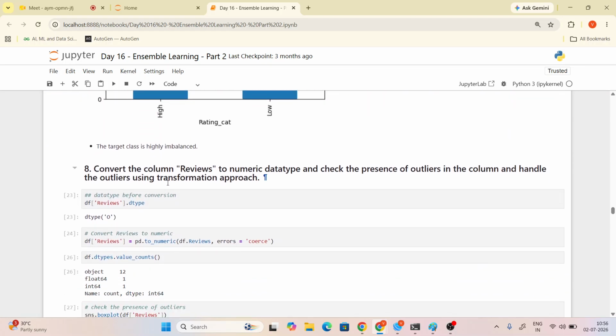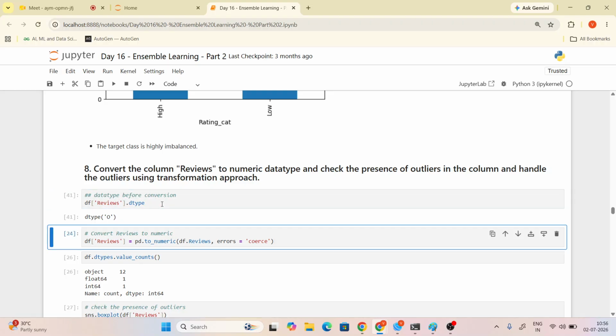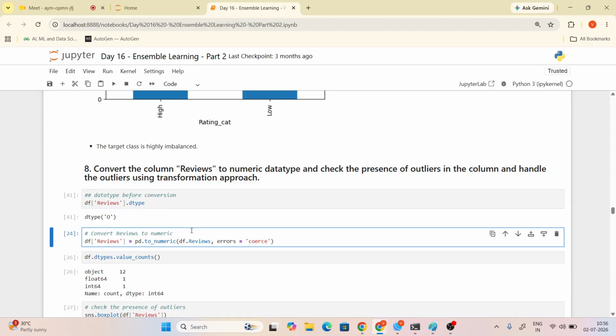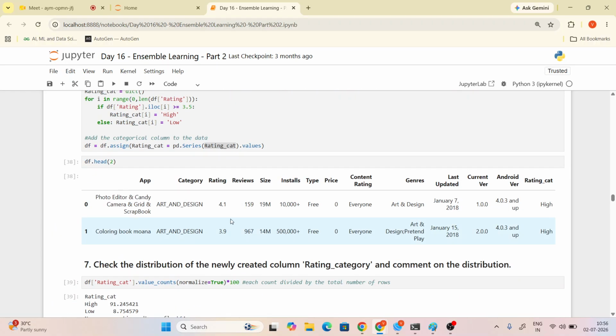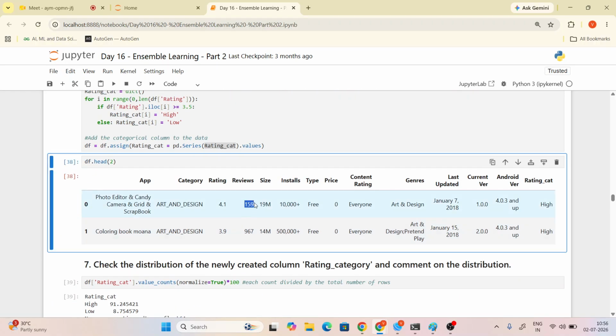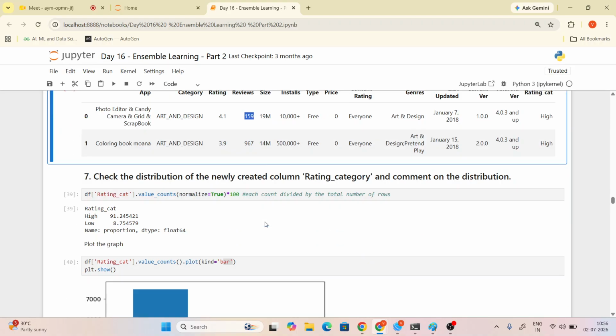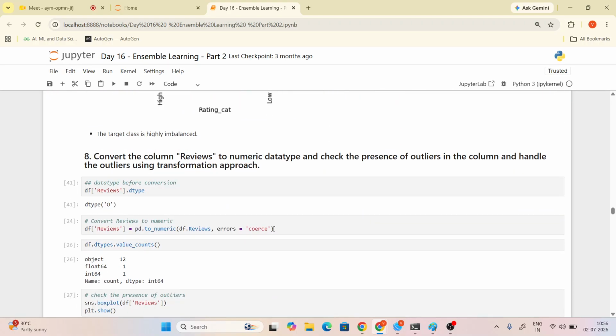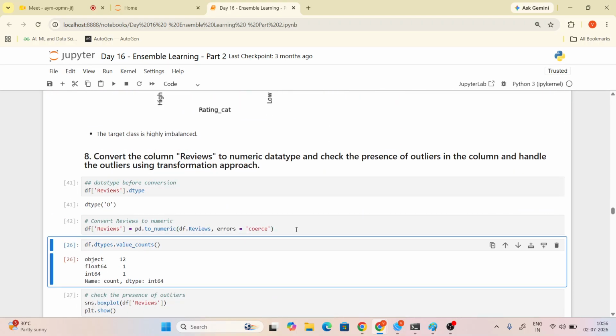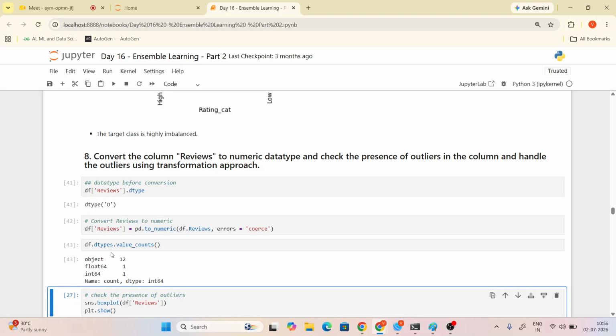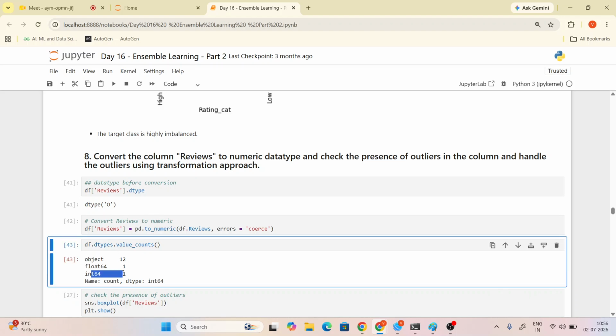And we are checking the reviews data type. It's an object, so we want to convert it to numeric. See, reviews is an object. So we want to convert it to numeric. You already know how to calculate. Now you are checking the data type. So we have a new data type. What is the new data type? Integer.